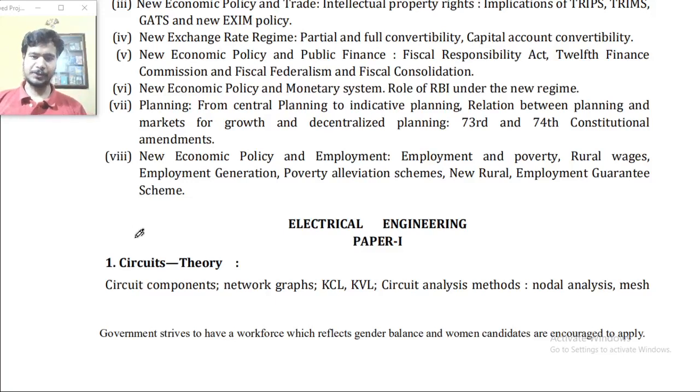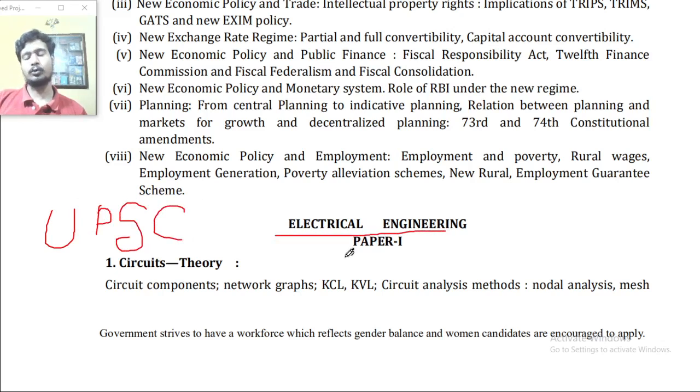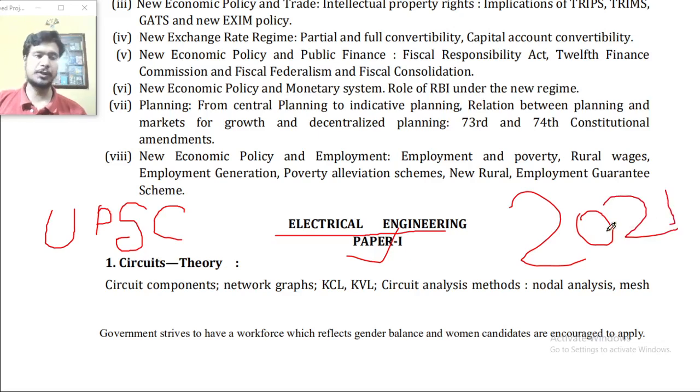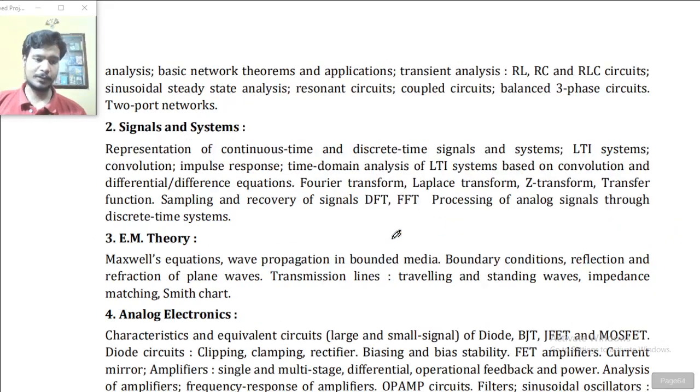Great, good morning, officers. Today in this video, we are going to talk about the UPSC Civil Services 2021 Mains Examination Optional Subject Syllabus. The subject is Electrical Engineering, both Paper 1 as well as Paper 2. We are here going to only read the syllabus of the 2021 UPSC Civil Services Examination Optional Subject.